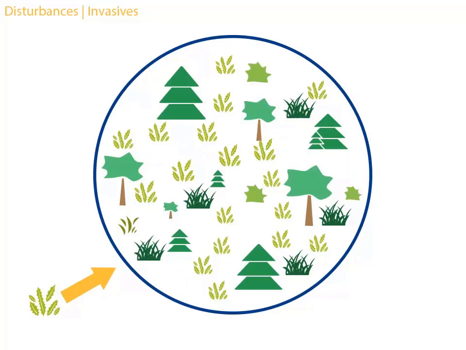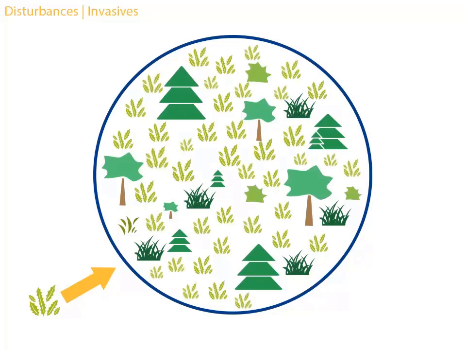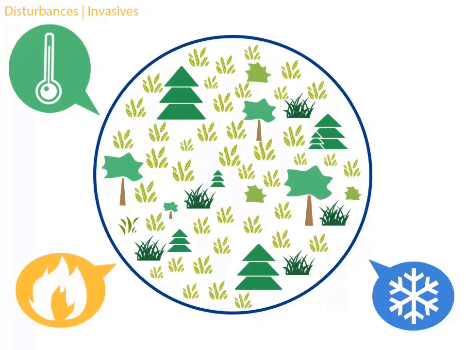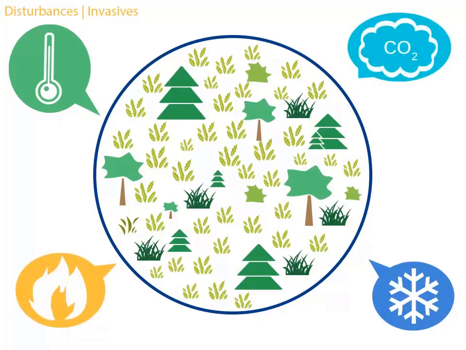Invasive plants compete for resources with native species, reduce habitat for some wildlife species, and can affect soil nutrient cycling, water use, and disturbance patterns like wildfire regimes. Observed and projected climate change effects such as higher temperatures, earlier springs and snowmelt, reduced snowpack, changes in disturbance patterns, and elevated carbon dioxide also influence invasive species establishment and spread.